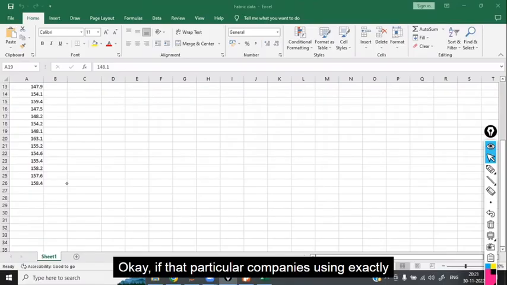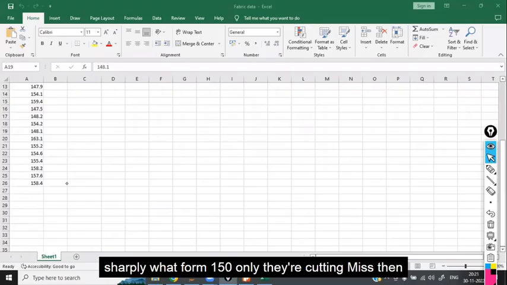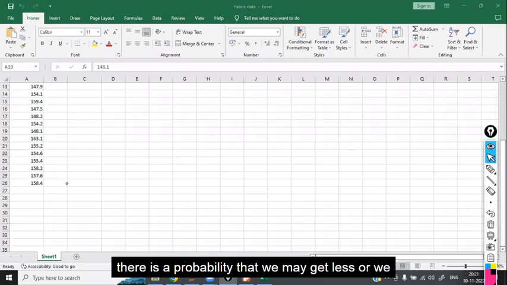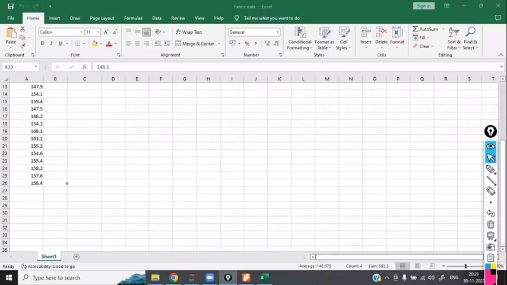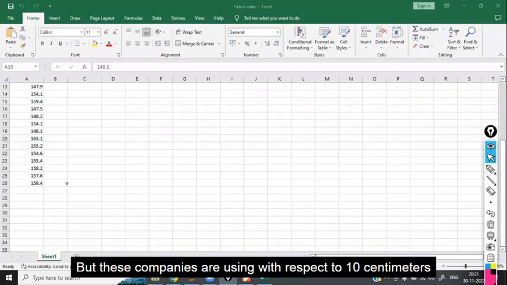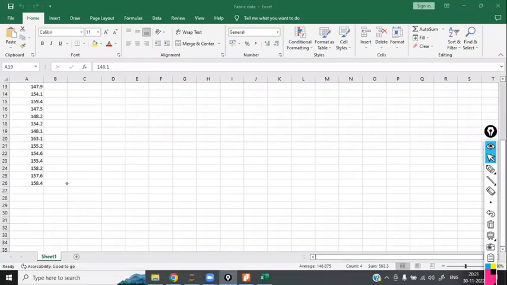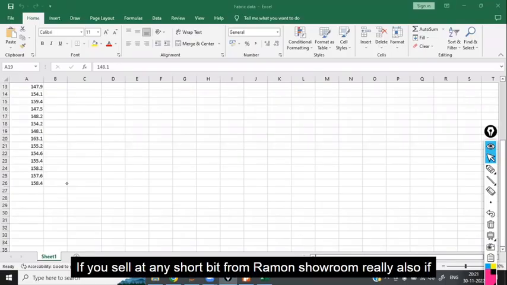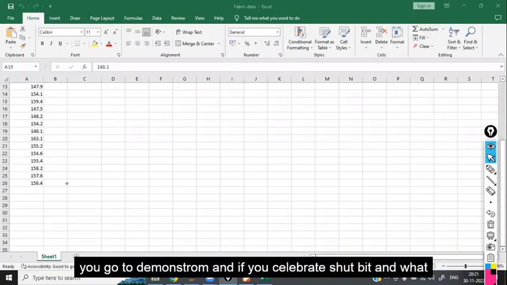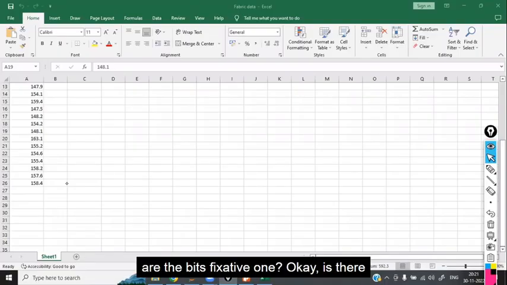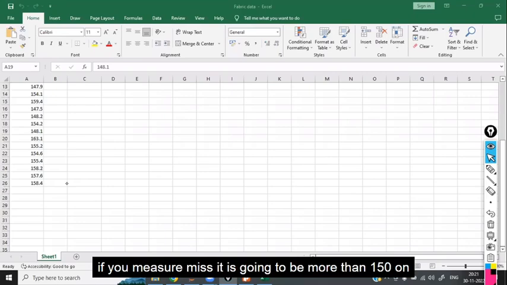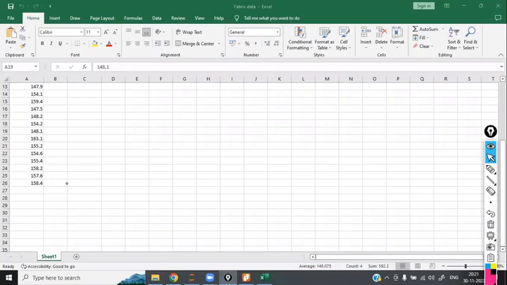If that particular company is cutting exactly 150 sharply, then there is a probability that we may get less or we may get high values. But these companies leave 10 centimeters more only. If you go to the Raymond showroom and select a suit bit, they will write 150 centimeters. If you measure, it is going to be more than 150. Surely it will be more than that.